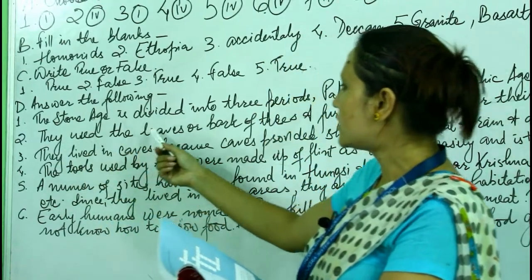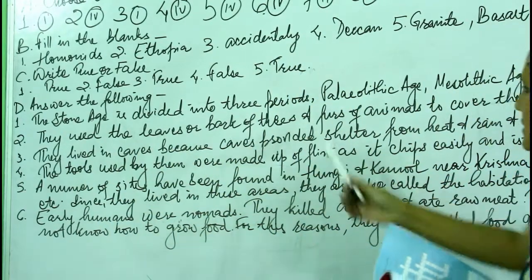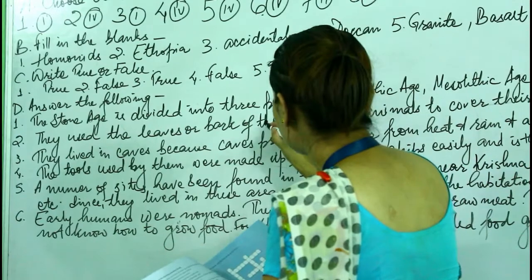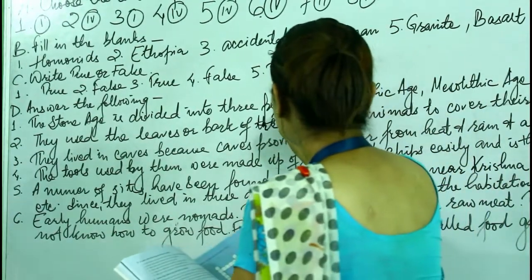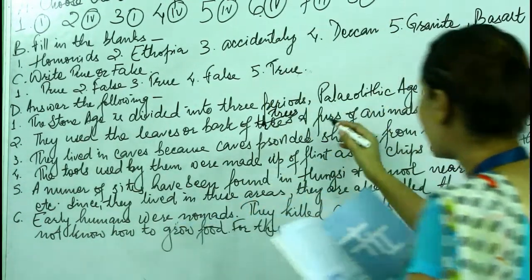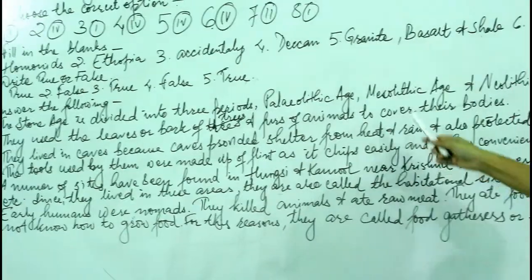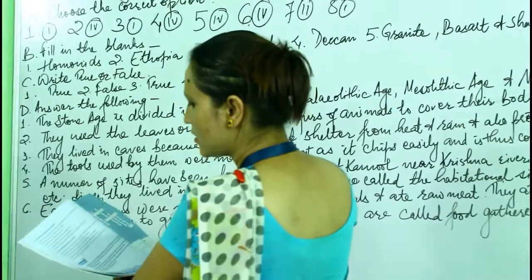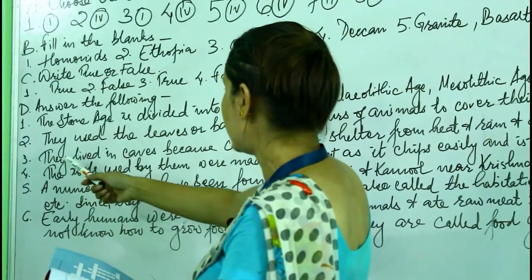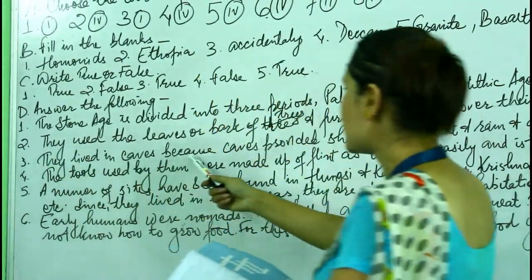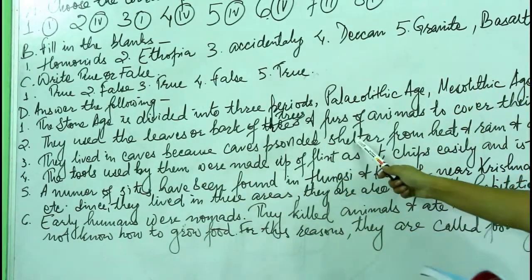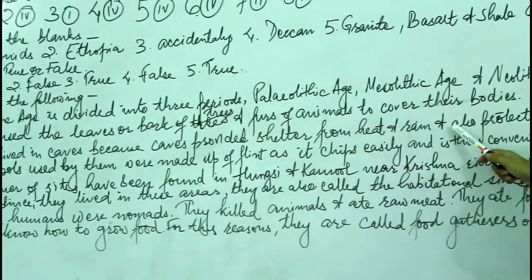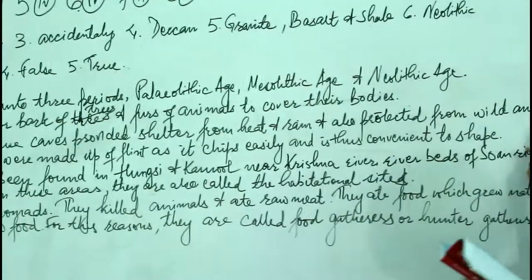They used the leaves or bark of trees, T-R-E-E-S, trees, and furs of animals to cover their bodies. Number 3, why did early humans live in caves? They lived in caves because caves provided shelter from heat and rain and also protected from wild animals.